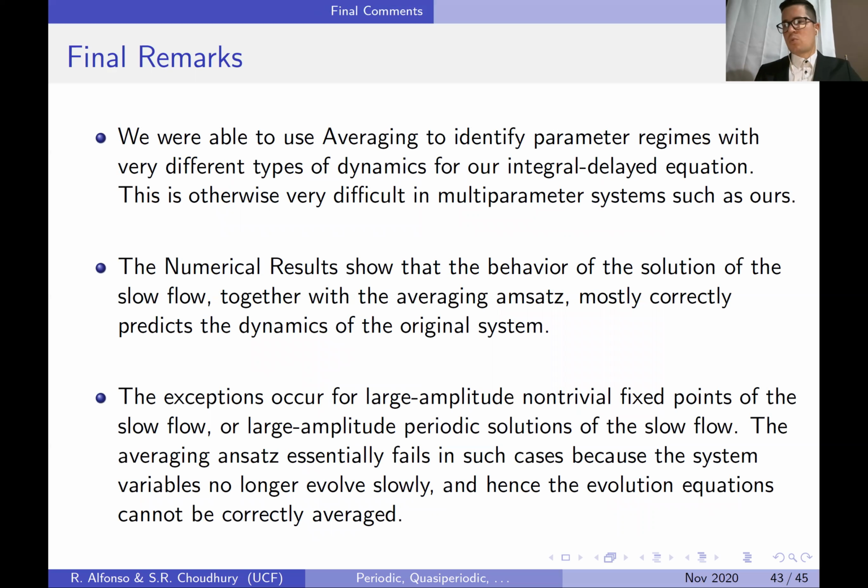However, where do we find exceptions? Where there is large amplitude for the non-trivial fixed points of the slow flow or large amplitude for the predicted solutions of the slow flow. This averaging ansatz essentially fails in these cases because the system variables no longer evolve slowly. That's the main thing. And hence the evolution equations cannot correctly be averaged.